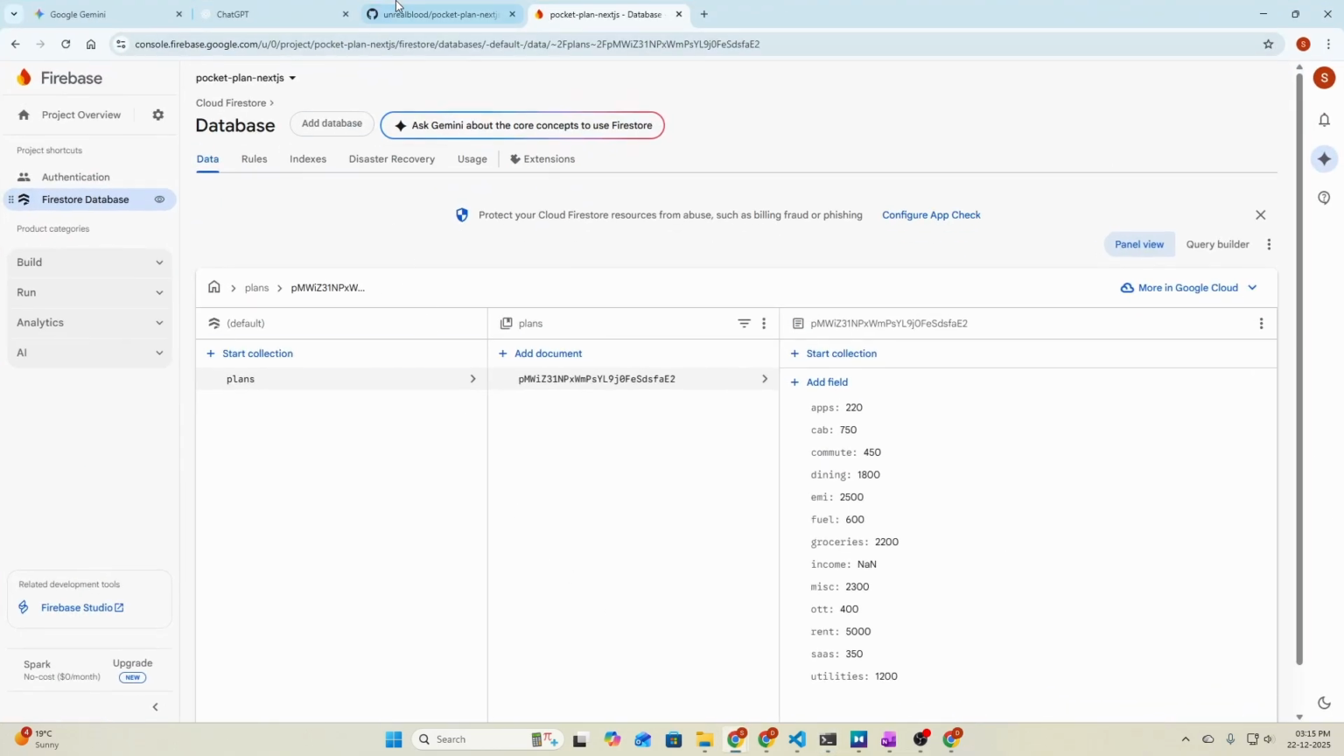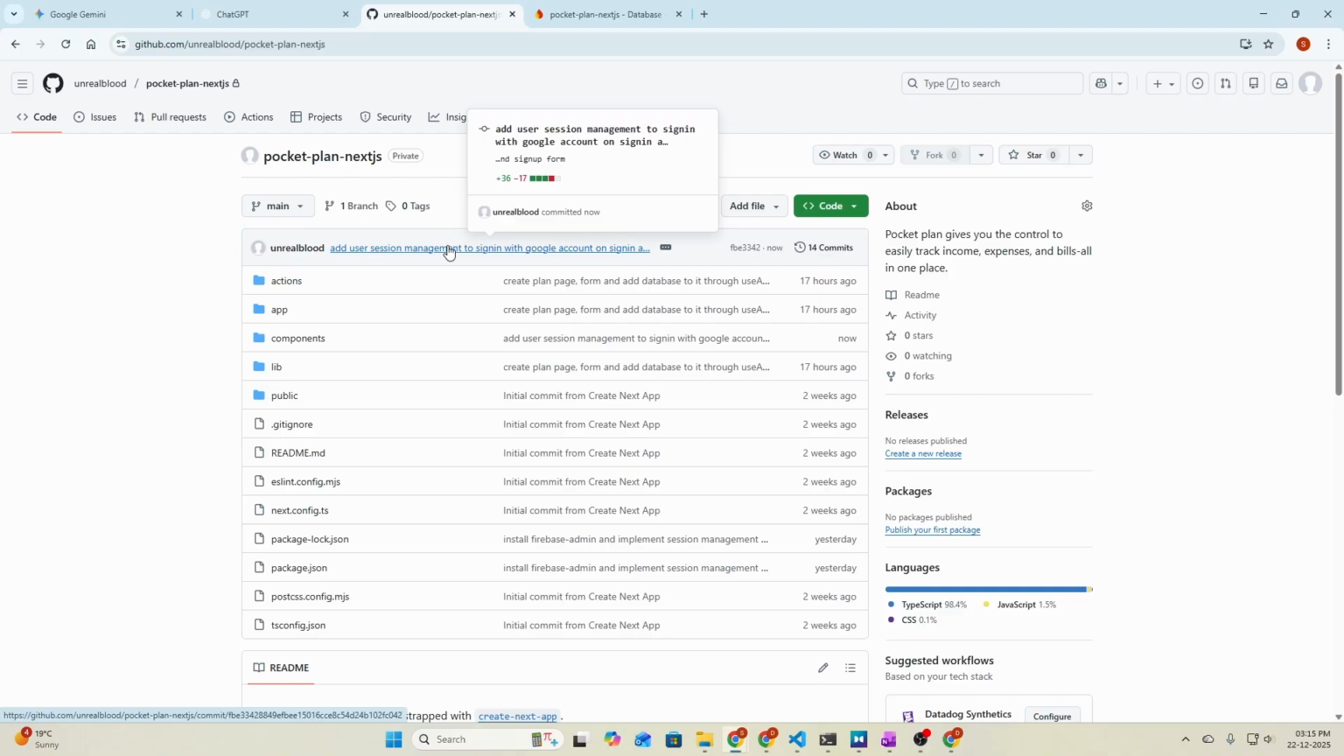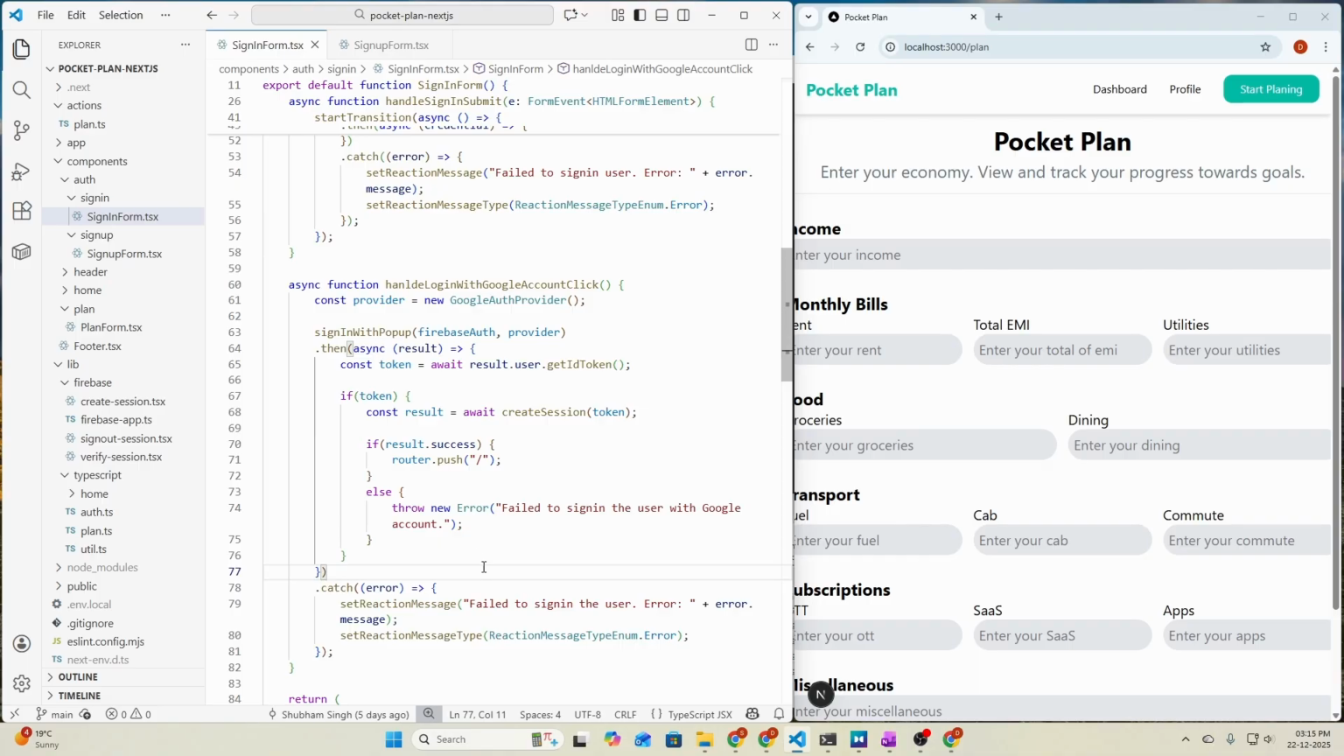Let's open our repository here and refresh the page. We are seeing the latest commit, add user session management to sign in with Google account, and that is all what we need to do here. So let's now work on our dashboard page.